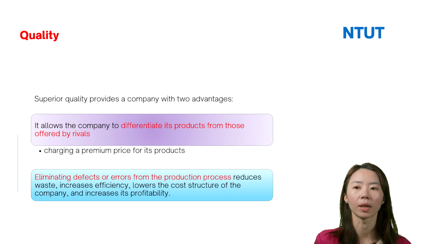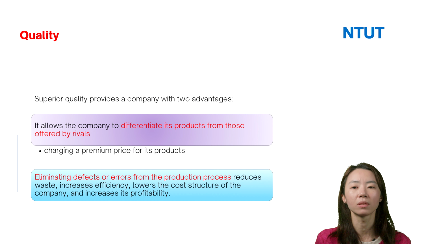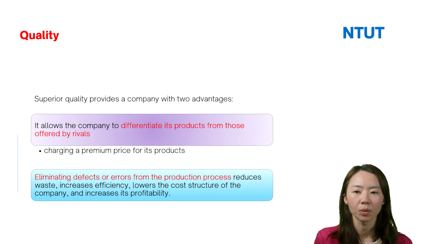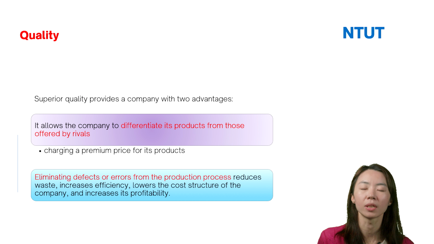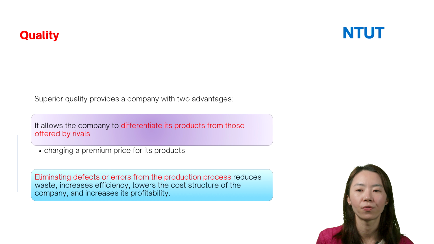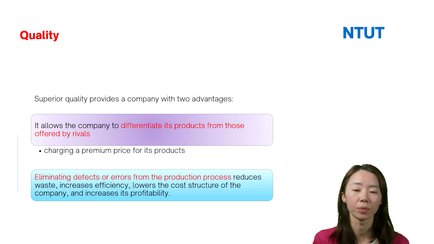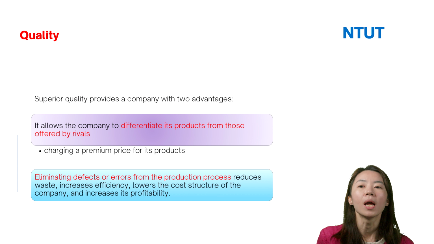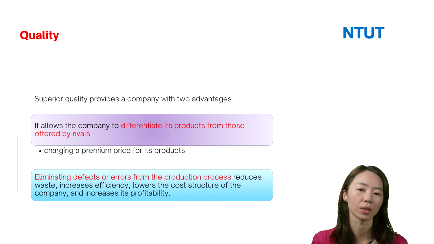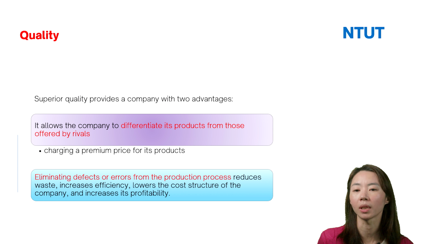Okay, so from this slide, we can understand that superior quality can help firms to differentiate their products, so the firms can charge a higher premium price for their products. And in the other way, higher quality can also help firms to reduce their cost structures and then increase their profitability.